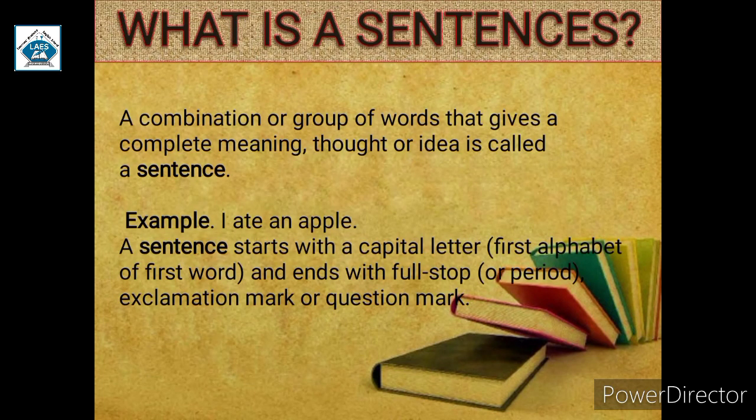So, first we need to know what is a sentence. A combination or group of words that gives a complete meaning, thought, or idea is called a sentence. Example, I ate an apple. Here you can see there are different words like I, ate, an, and apple. So when we combine them, I ate an apple, it gives us a thought or an idea or meaning. So it is a combination or group of words which makes a sentence.